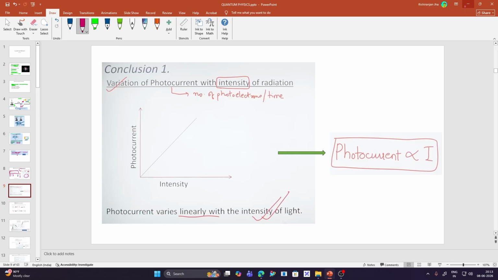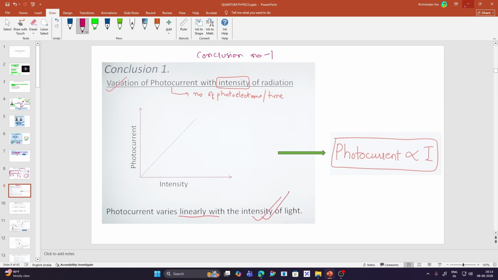Out of all these 3 conclusions, we will study conclusion number 1, which states the relation between the photoelectric effect and the intensity of the radiation.